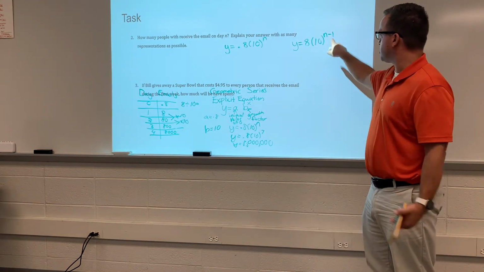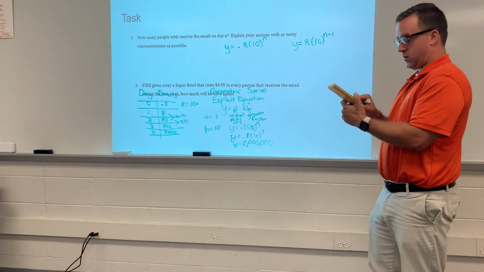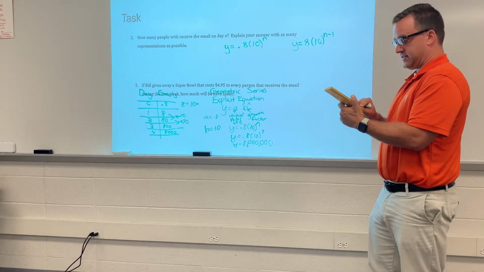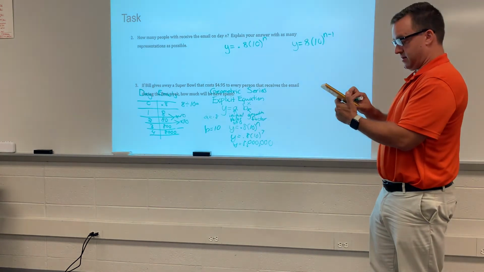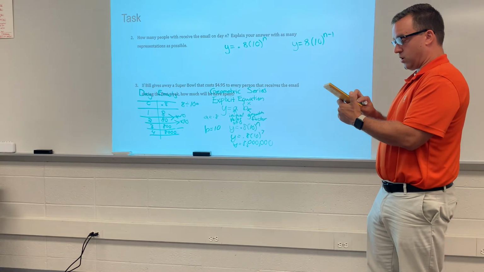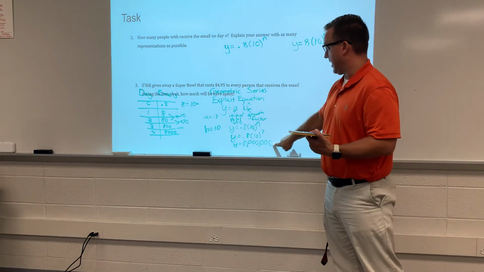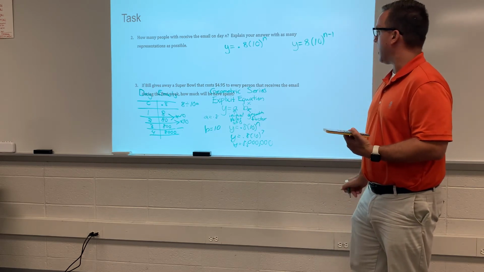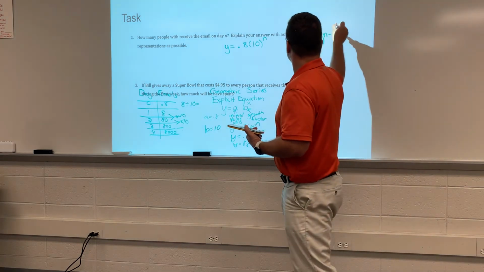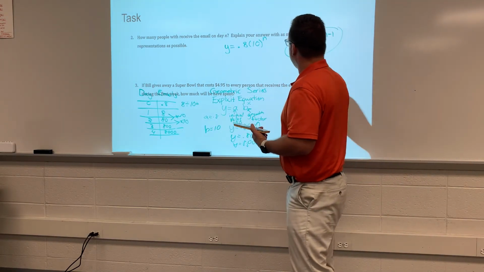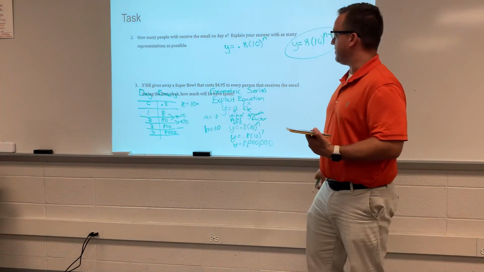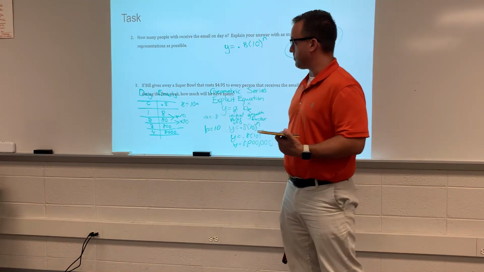And then just double check that. If I go 8 times 10 to the 7 minus 1, which is the 6th power, I do in fact get 8 million. So that does check out. So this would make more sense, but a lot of people get confused with that, so this is perfectly okay.